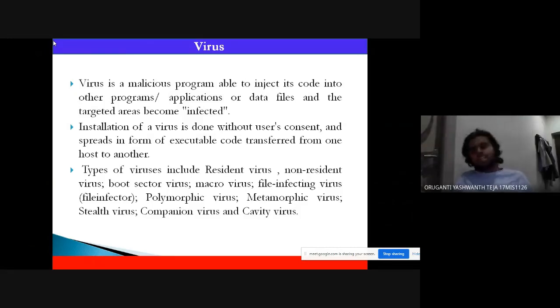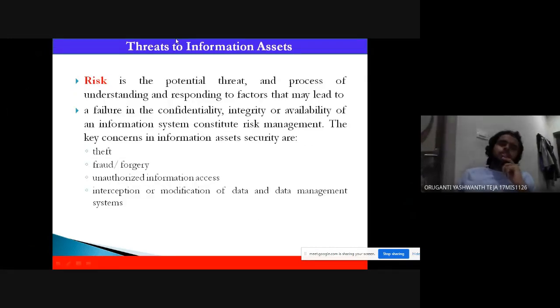So, threats to information assets. What is a risk? Risk is a potential threat, and the process of understanding and responding to factors that may lead to a failure in confidentiality, integrity, and availability. These are the CIA concepts. So what is confidentiality? Let me take an example: Instagram or Facebook.